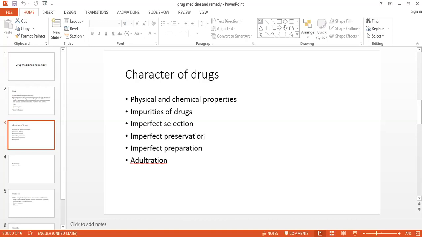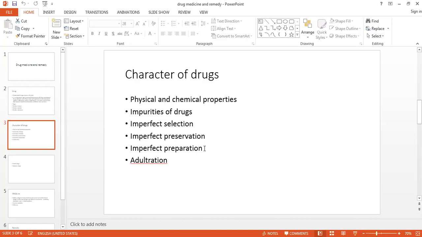So all your things will be a waste. Your selection and identification will be a waste if it is not properly preserved. So along with selection, preservation is again an important factor. That drug substance should be preserved away from the sunlight, away from the heat, away from the wind, and most important, away from any rodent or any insect. Otherwise they will again help in the deterioration of that drug substance. So if it is not properly preserved, again it will get adulterated.